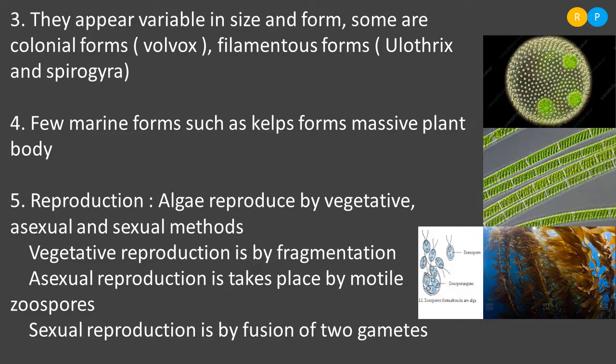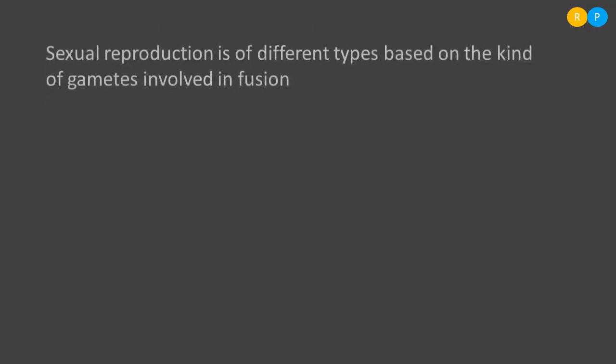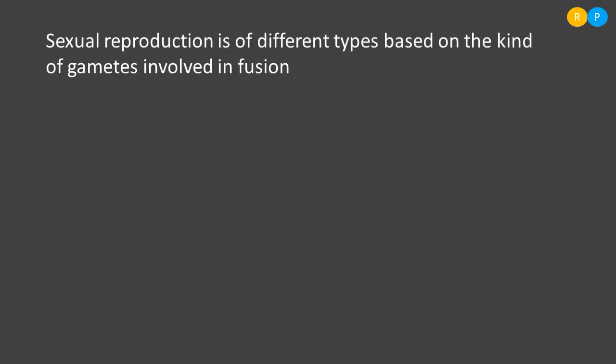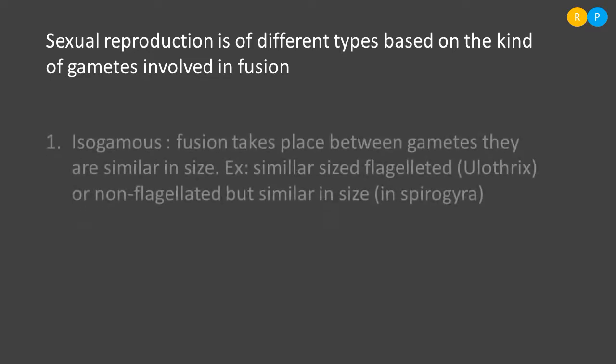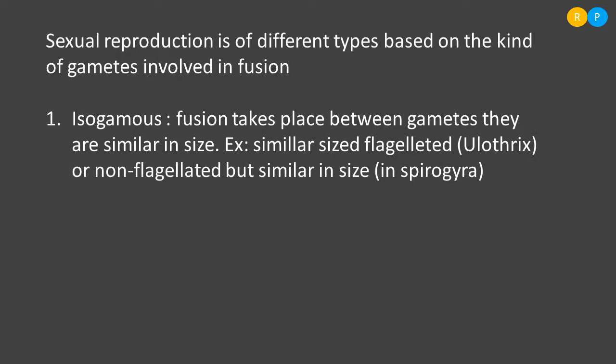So let us see the types of sexual reproduction. Sexual reproduction is of different types based on the kind of gametes involved in fusion. One type of sexual reproduction is the isogamous type. Iso means similar, gamous is nothing but gametes. So when the fusion takes place between two gametes that are similar in their size, such a type of fusion is known as isogamous.